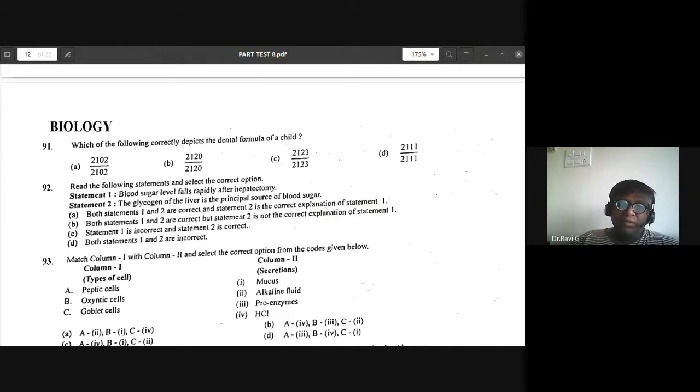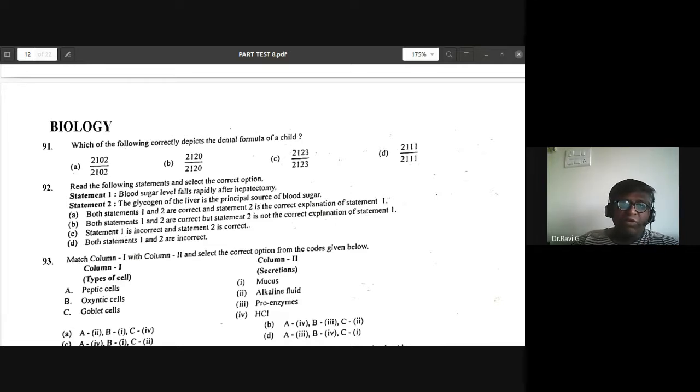It should be totally 5. You know that. Is it 2102 or 2120? Anyone would like to guess what the answer is? Okay, it would be 2102.